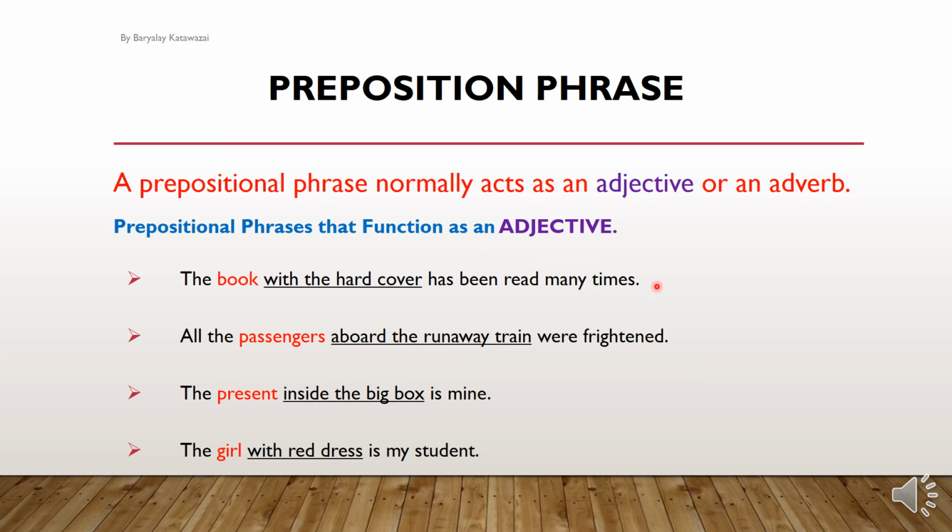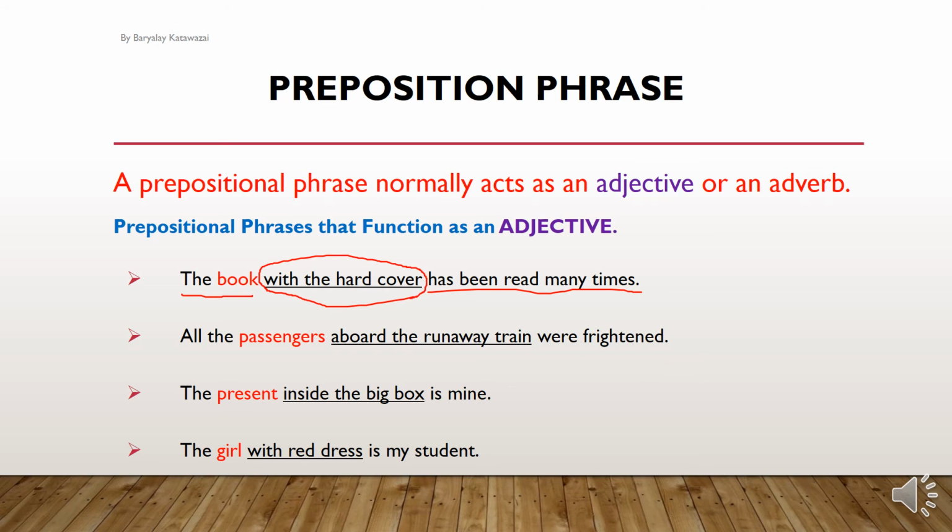Now, for example, adjective. You see this sentence: The book with the hardcover has been read many times. Now you can say, the book has been read many times. Now the question is, which book? The book with hardcover.